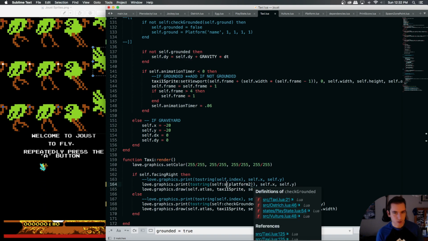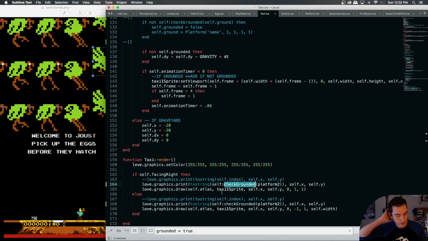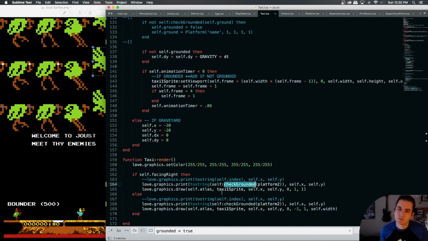Okay. So our check grounded function is working properly, and we need to use our check grounded to actually modify our grounded boolean appropriately to basically match check grounded. Because if check grounded is true, then we should be grounded. And maybe, yeah, you know what? That's a tricky one.